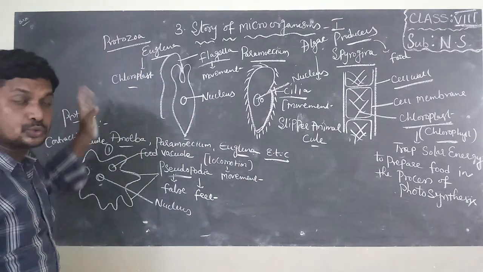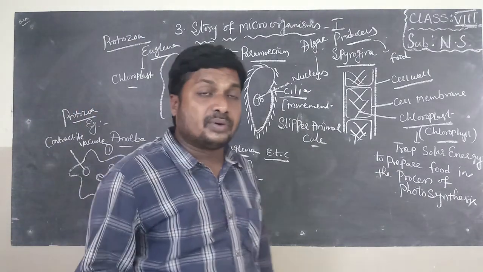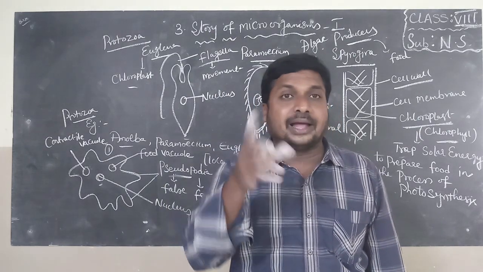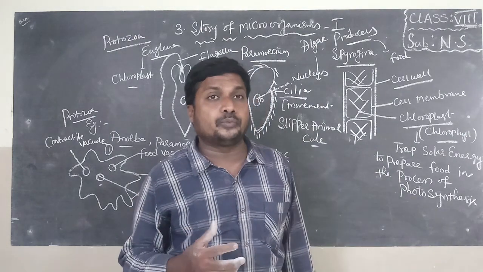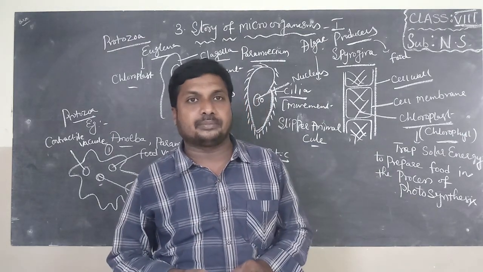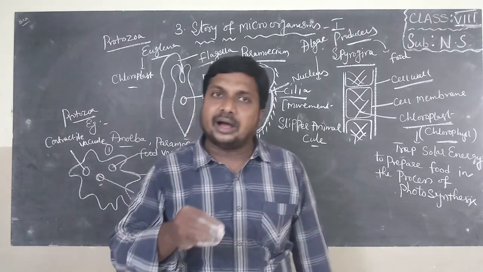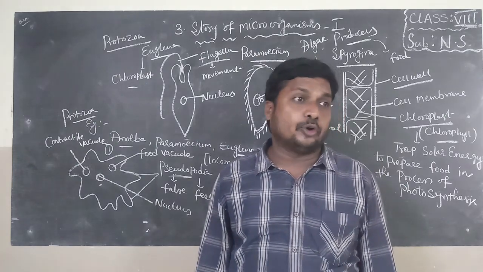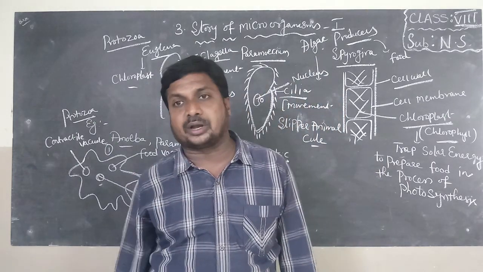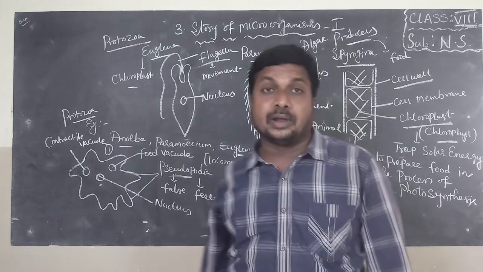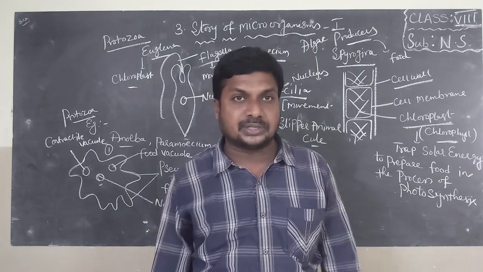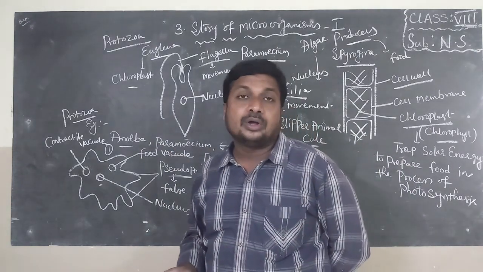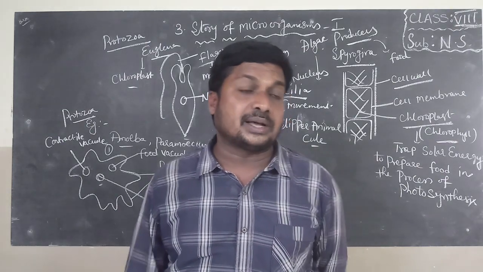How to observe protozoa in school, that is also very important from the exam point of view. For this you have to take some pond water, and in that you have to take some hay pieces and boil the pond water to form a decoction, hay decoction. Leave the decoction in an open place without closing the mouth. After 3 or 4 days, take one drop of pond water on a slide. If you look through the microscope, we can find thousands of microorganisms there. They are called protozoans, like amoeba, paramecium, euglena. Some are parasites which cause diseases, some are free living.